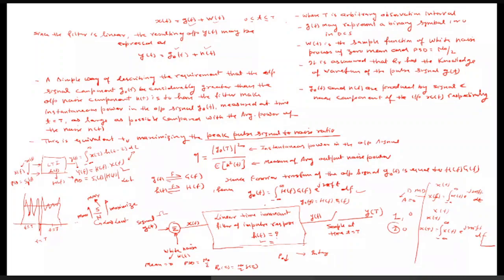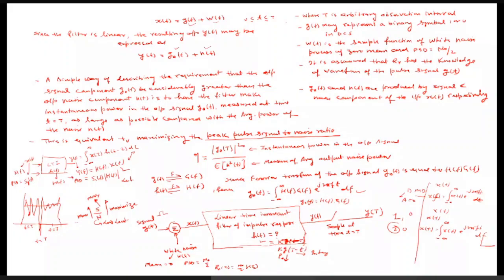We got a very simple expression, g(T minus t), and this is g, our original signal. The impulse response is matching with that signal g(t), because it is the time reversal and then the shifted version of the input signal g(t).